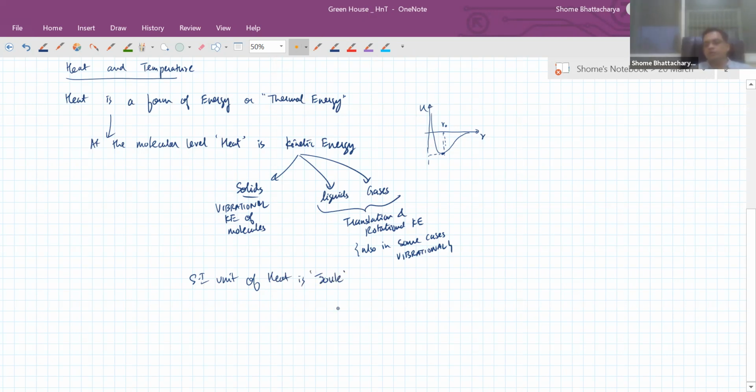Okay, but a very common unit that we use sometimes is calorie. Common unit of heat is calorie. And one of the first things you should remember, as a formula or as a value, is the conversion. 1 calorie of heat is equivalent to 4.18 or approximately 4.2 joules. So this is an important conversion that we'll keep referring to while solving problems. And this particular equation, calorie to joule, is called the mechanical equivalent of heat.